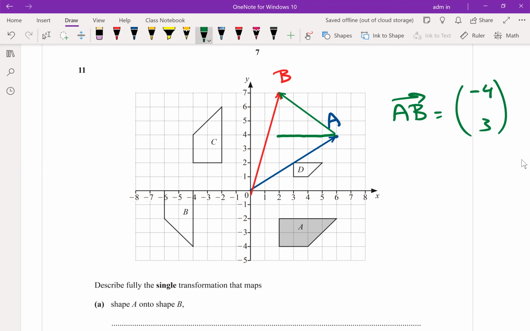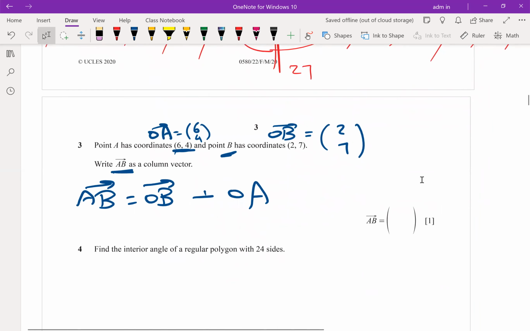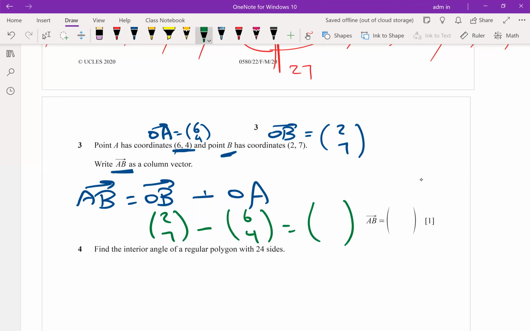But without looking at the XY plane, I will apply this form. The vector AB is equal to second minus first, but write it as a column vector. OB is 2, 7 minus OA is 6 and 4. So the final answer: 2 minus 6 is -4, 7 minus 4 is 3. Clear? It's all second minus first. If we have vector CD, how to get vector CD? OD minus OC, second minus first.